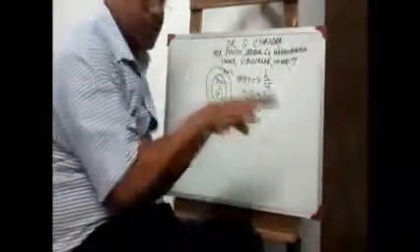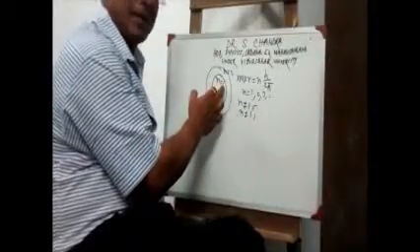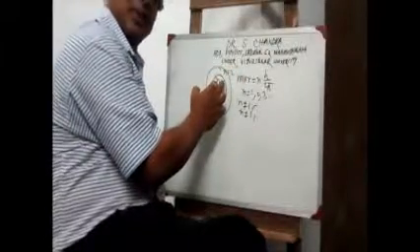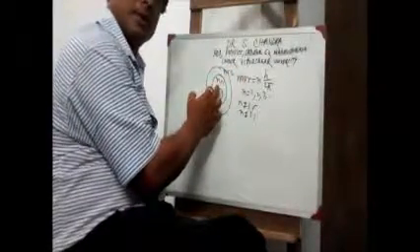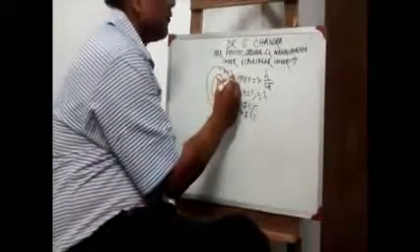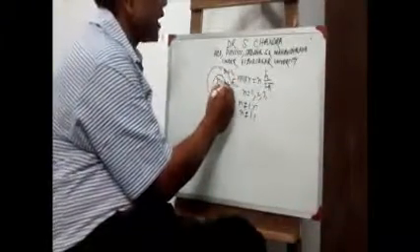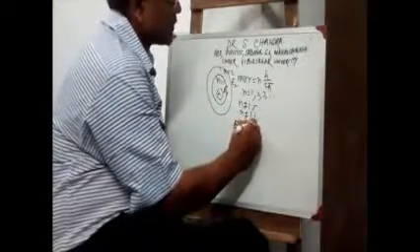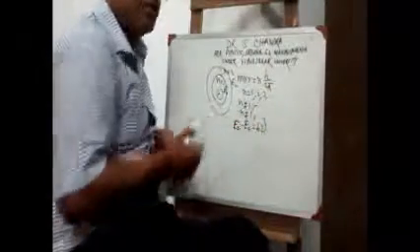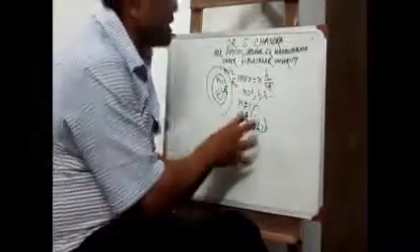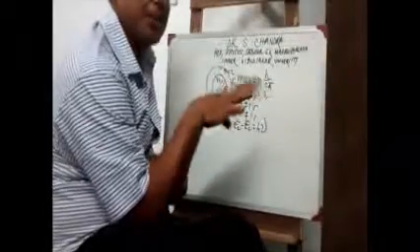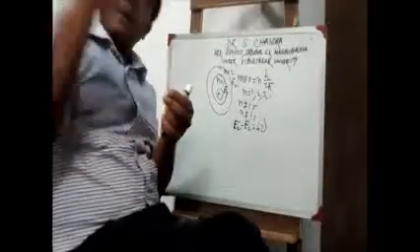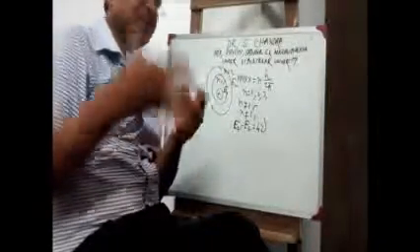So what does it mean? It means that the electrons can rotate in the orbit in which n is equal to 1, or in the orbit in which n is equal to 2. So this showed that the electron is rotating in such a way that the angular momentum is quantized. mvr is equal to nh by 2 pi. That is quantized. So Niels Bohr actually quantized this angular momentum.